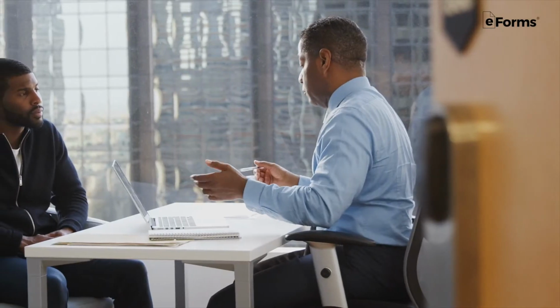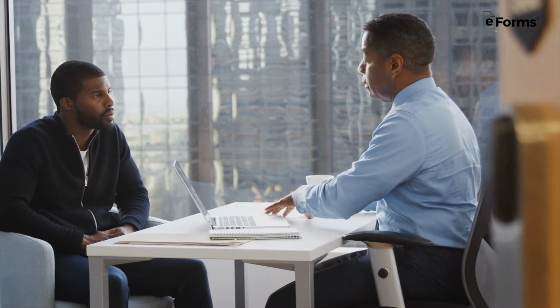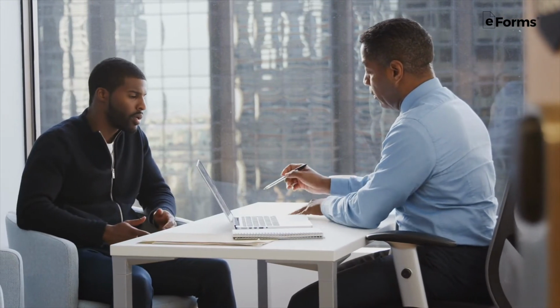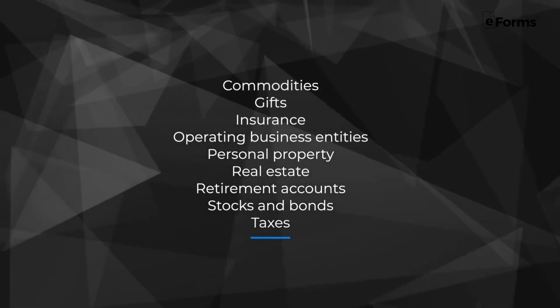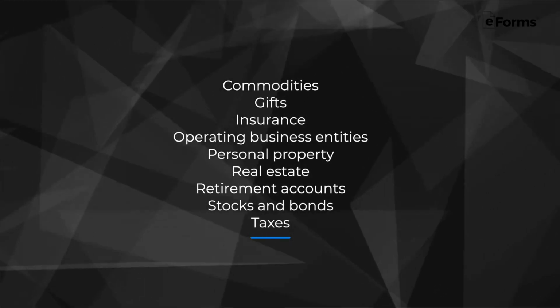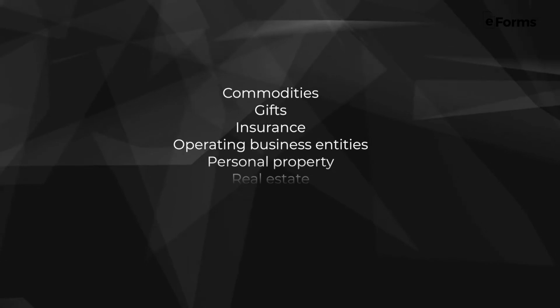The designee in a medical power of attorney will make decisions with the principal's medical team based on their advance directive or living will. The designee of a durable power of attorney manages any of the following that belonged to the principal: commodities, gifts, insurance, operating business entities, personal property, real estate, retirement accounts, stocks and bonds, and taxes.